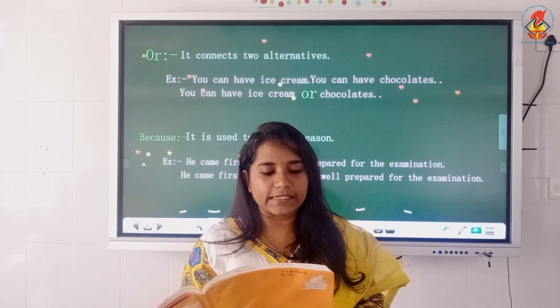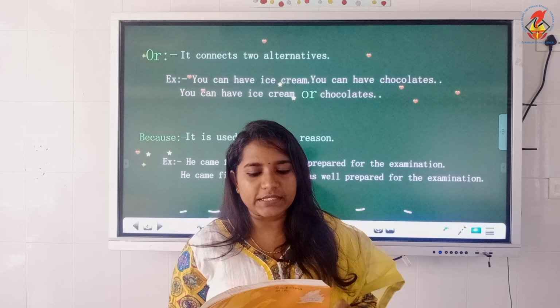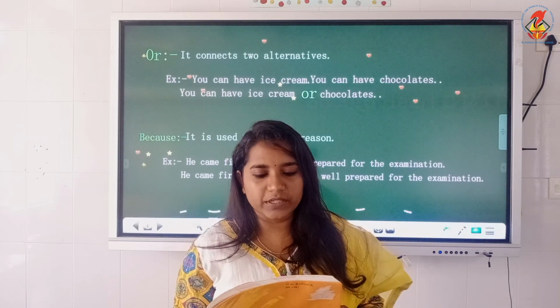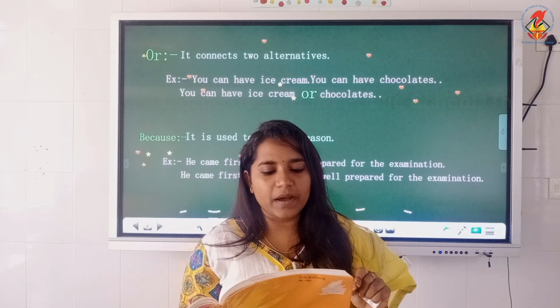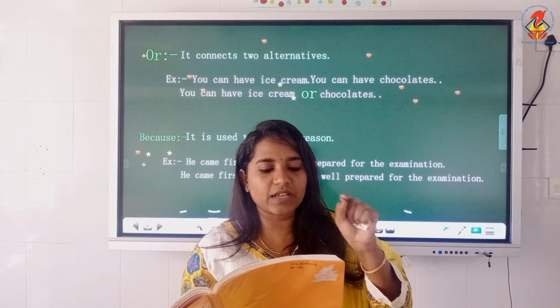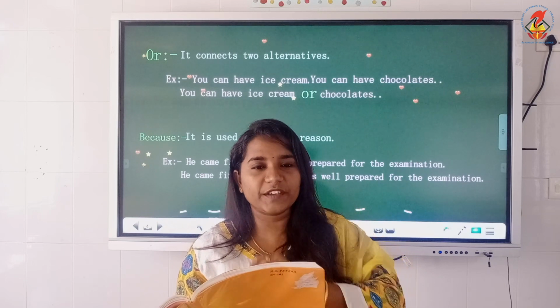Now moving on to exercise B. Use and to join the following sentences. We went to the market, we bought vegetables. It's similar to the example again. So we can write, we went to the market and bought vegetables. So and is used after the word market.